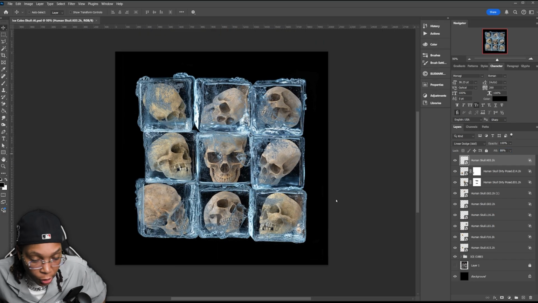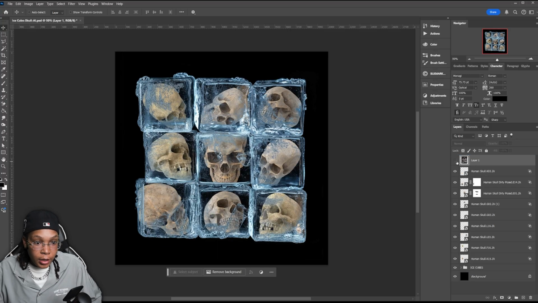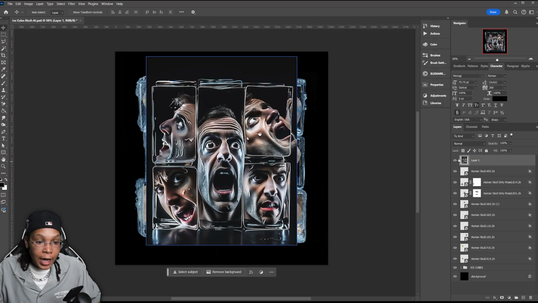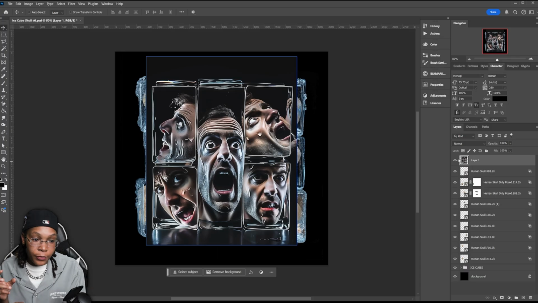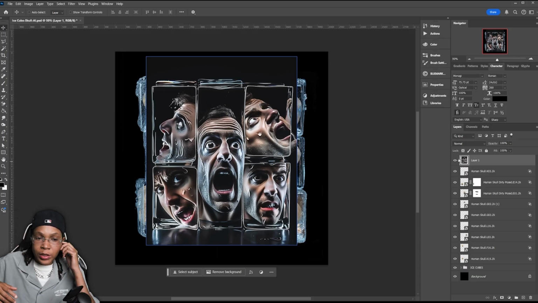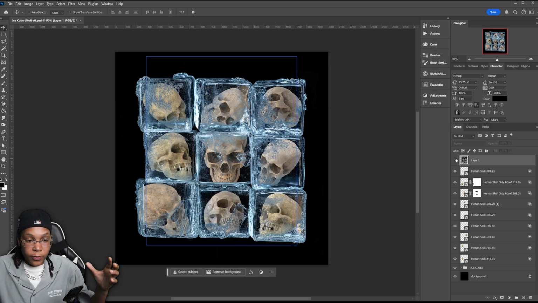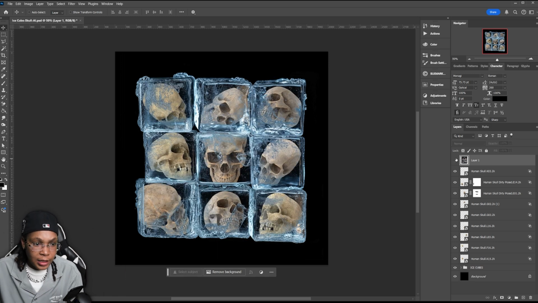So now all the skulls are in place. So now we're looking pretty good. If we go ahead and turn on our reference layer again, our reference layer is looking pretty good. If you look at what we got, look at what they got. I feel there's a little bit more squish and it feels like they were melting inside of the ice cube, which doesn't make any sense. Like, how is it wet? If you're inside the ice cube, that means it's probably supposed to be frozen. And since we use skulls, it is a little bit different.